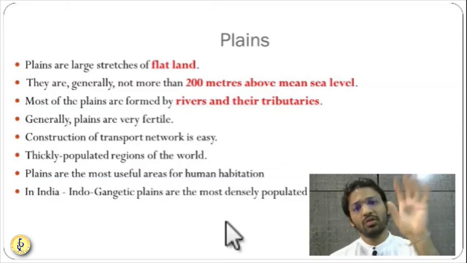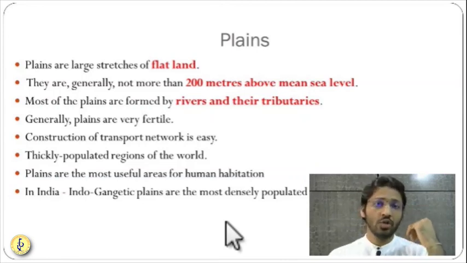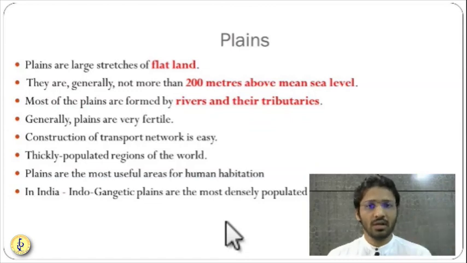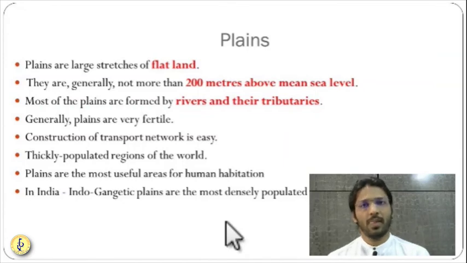It is very easy to live on the plain because the terrain is flat. You can construct roads and highways. The land is also very fertile because the river brings a huge amount of sediments, producing diverse crops and supporting a huge number of people.